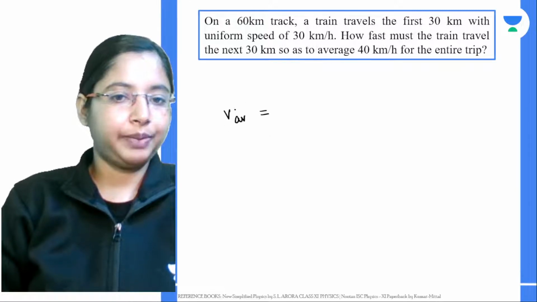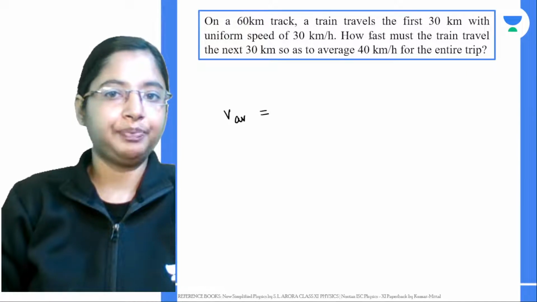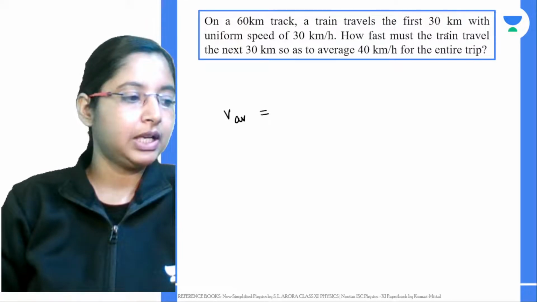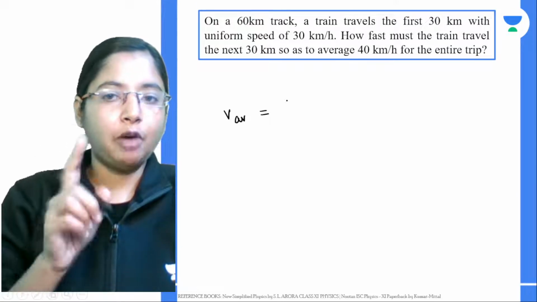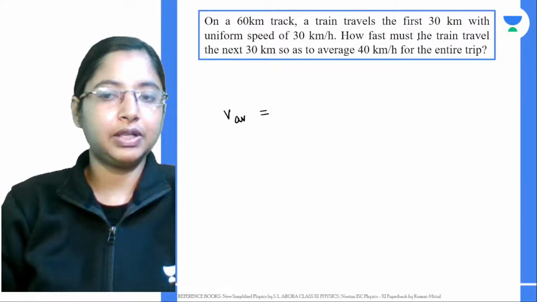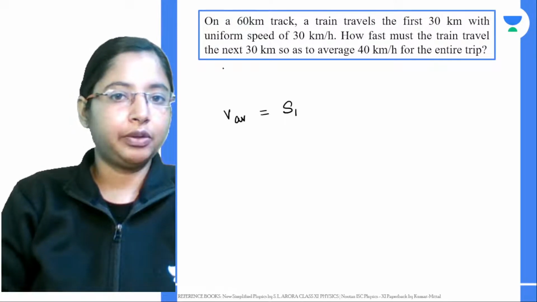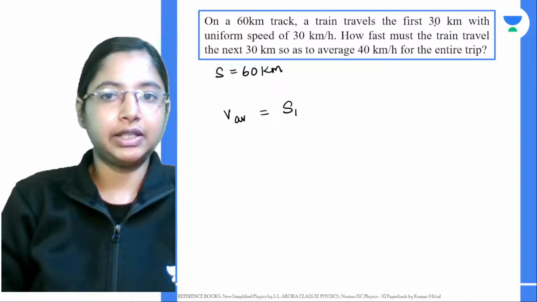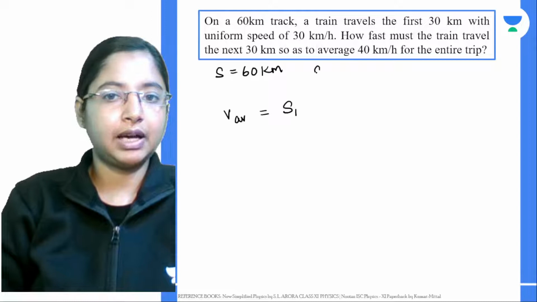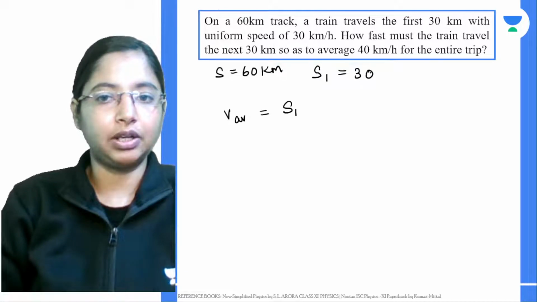A train travels the first 30 kilometers, so the distance covered in the first half is S1, which is 30 kilometers.